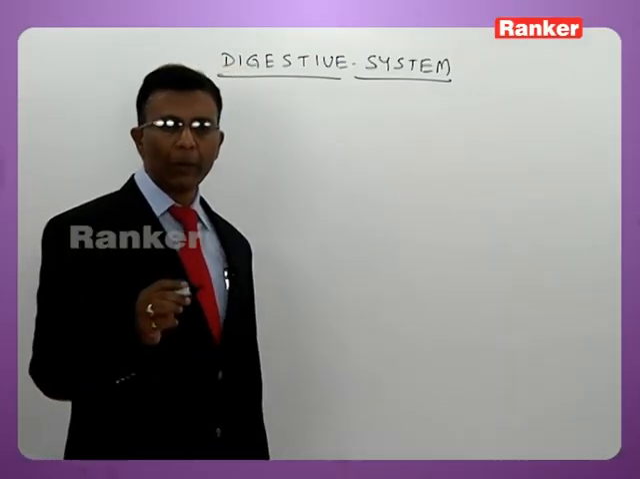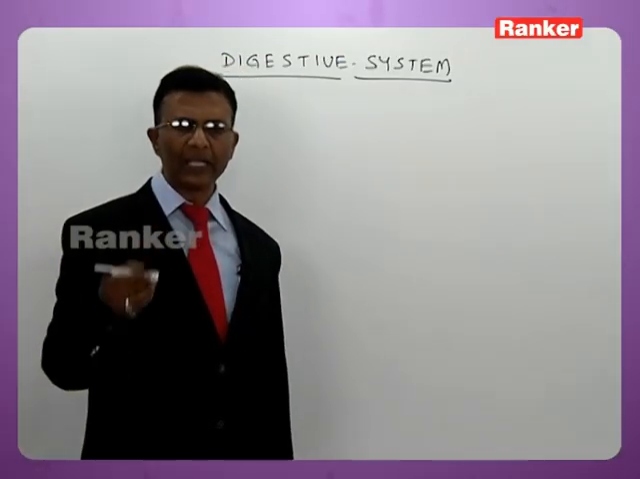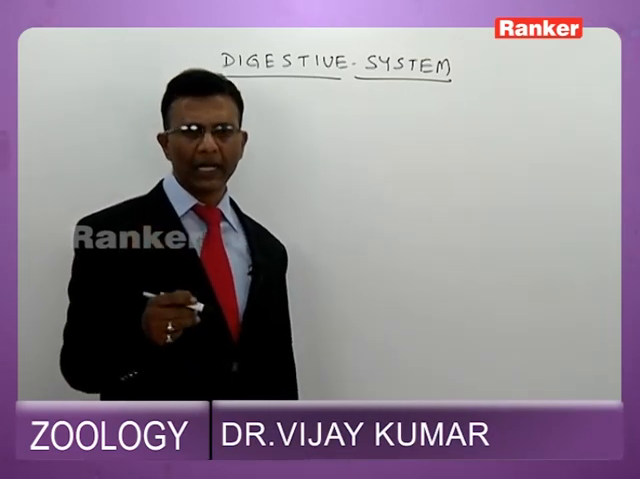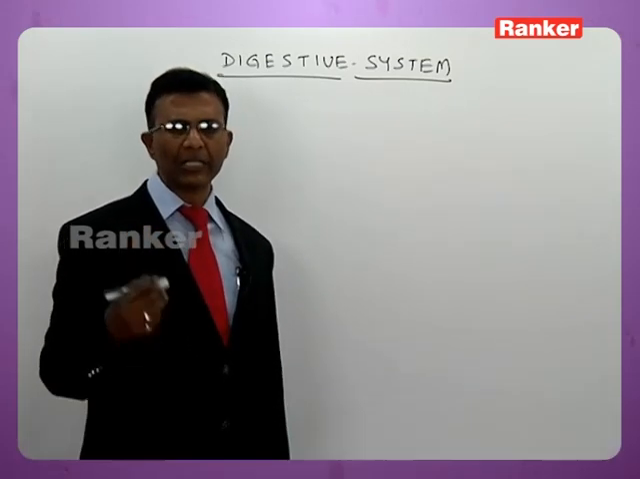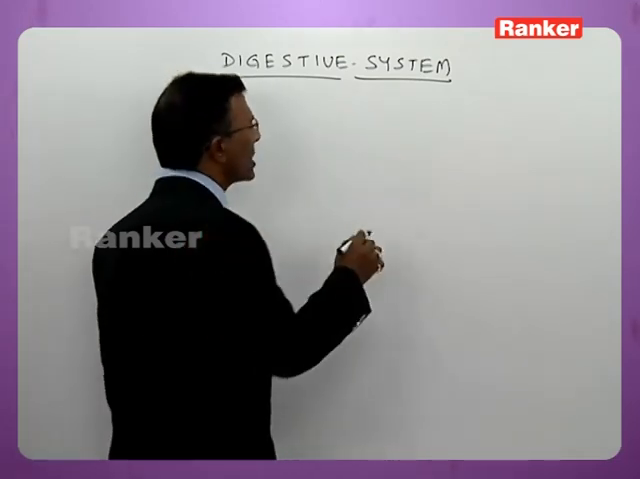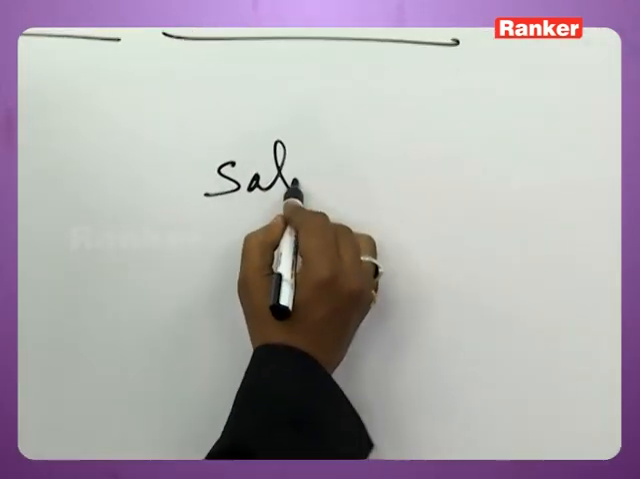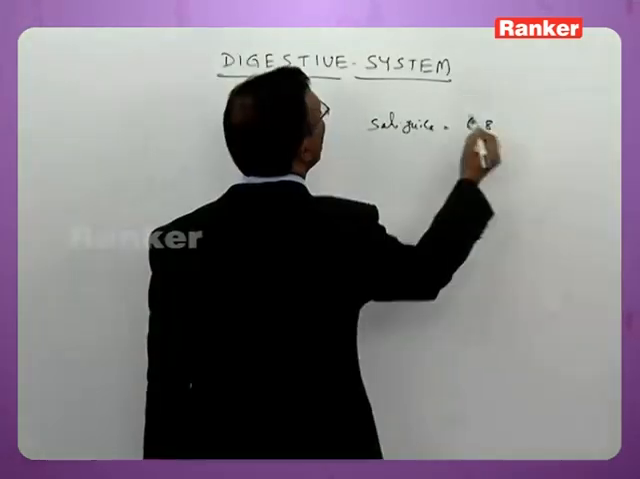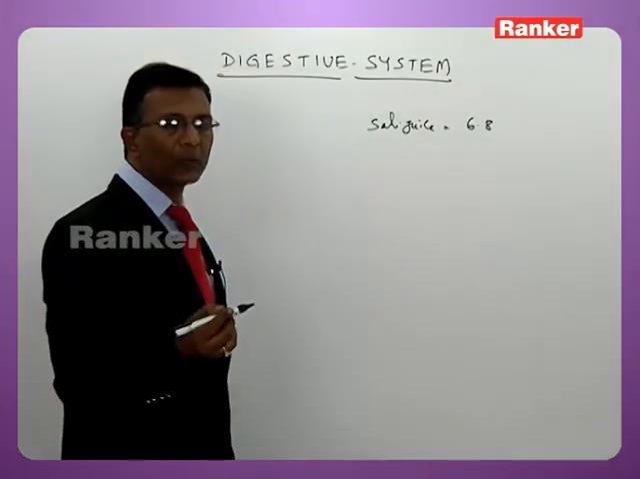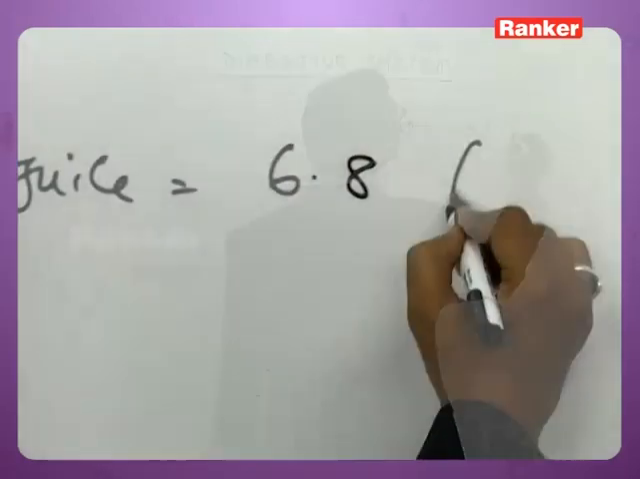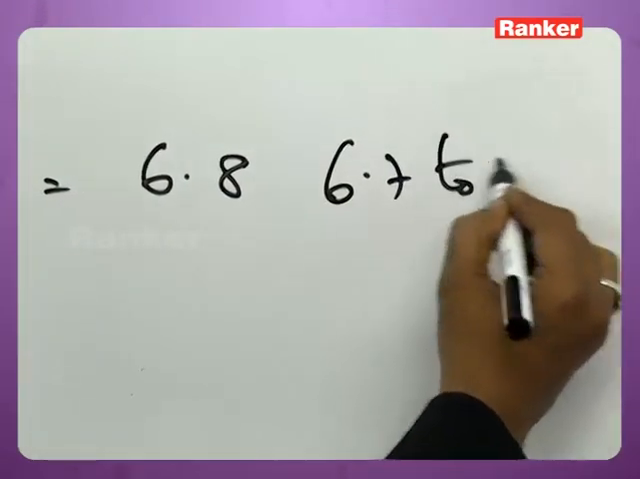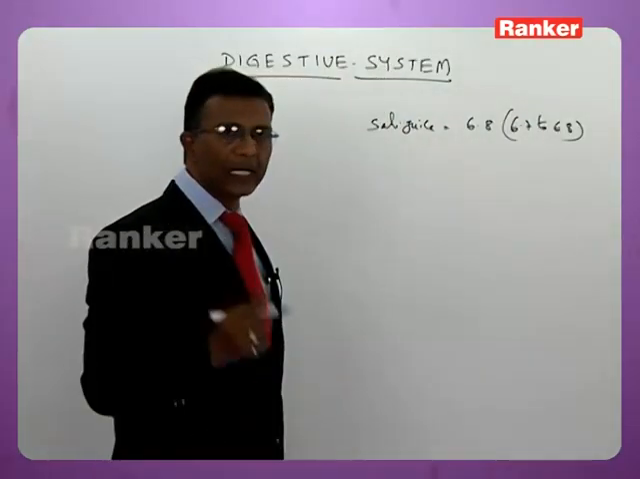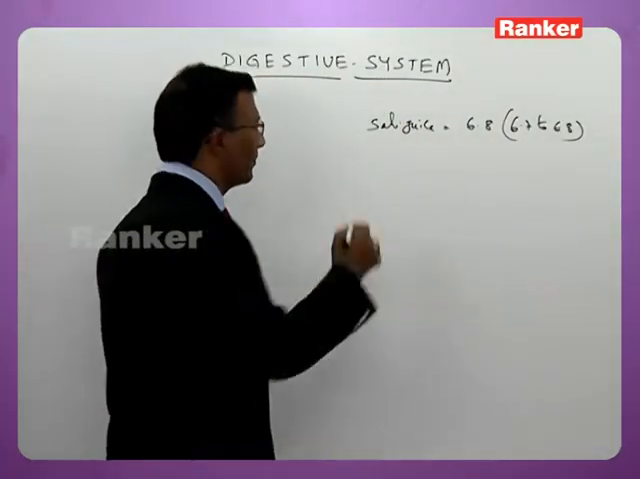Now one more point you have to remember, dear students: the pH of various digestive juices I'll put before you now. Kindly get this by heart, because there were several questions based on even the pH. To start with, salivary juice. Salivary juice pH is about 6.8, maybe 6.7 to 6.8. That is slightly acidic.